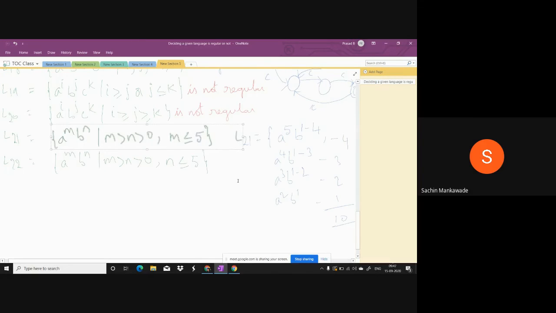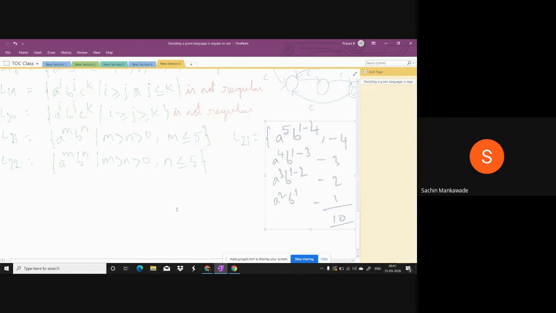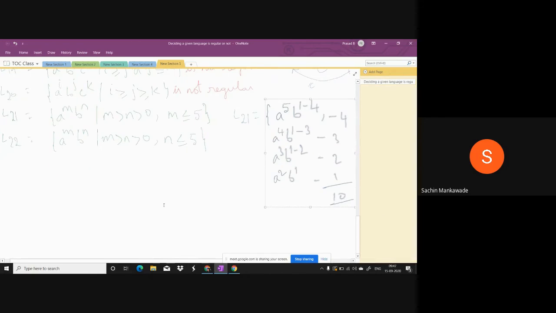We have the relation, but that relation is finite, because we finally got a finite number of strings. Whenever a relation is there and the relation is finite, it is possible to construct. How is it possible? Let us check this one. Suppose a's are 5: 1, 2, 3, 4, 5. 5 a's.